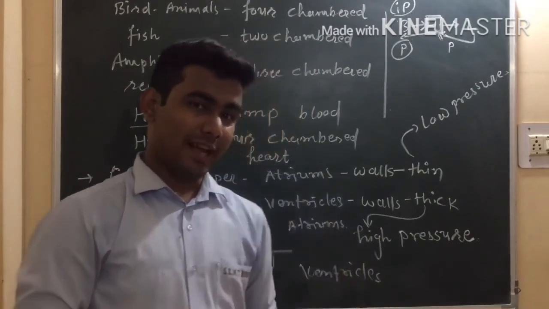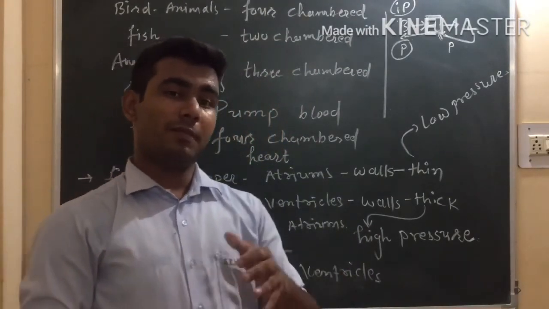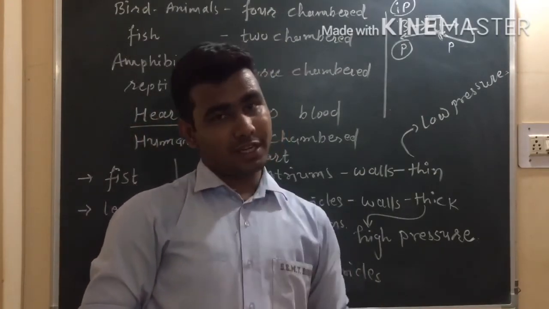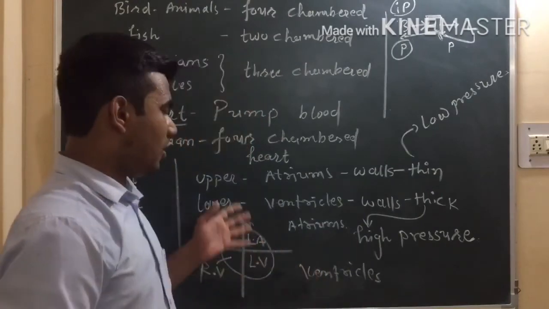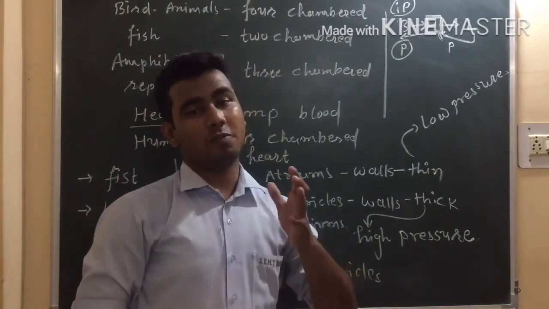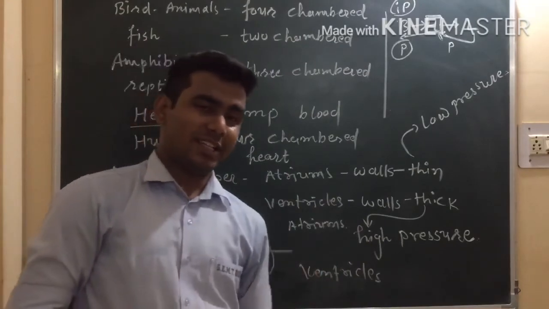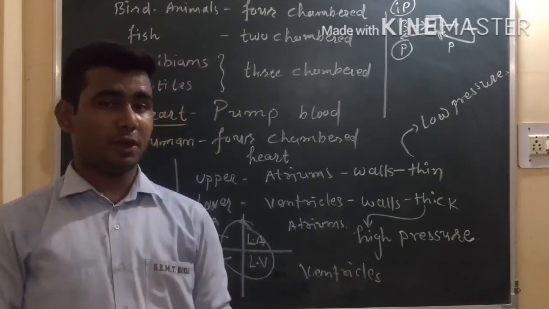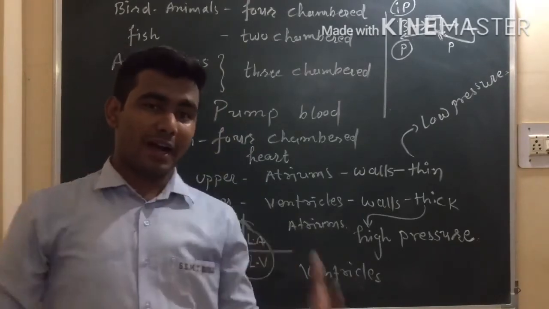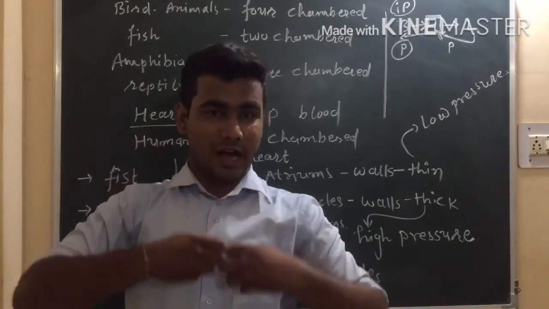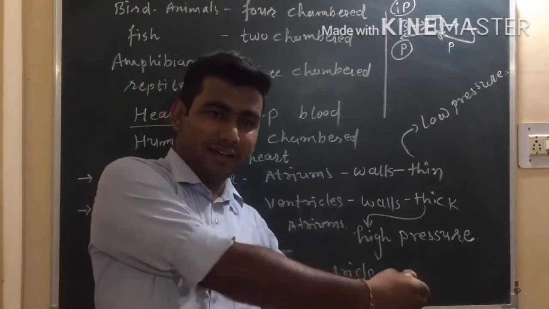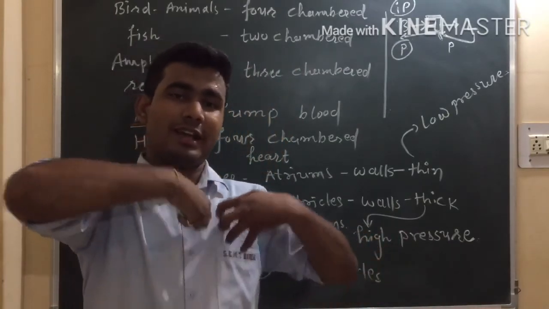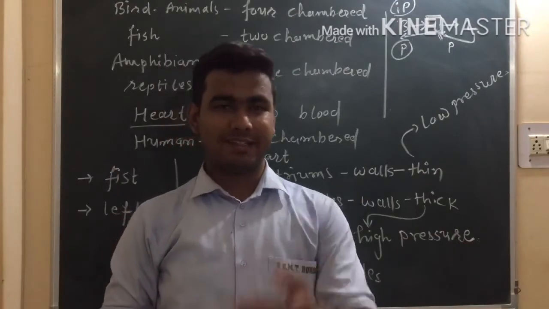Now let us understand by the video how blood circulation is done. From where does blood come into the heart, what is the work of atria, what is the work of ventricles? At the left side is there oxygenated or deoxygenated blood, and at the right side is there pure or impure blood? How does blood come from different parts of the body to the heart, how is it sent from the heart to the lungs, and after purifying in the lungs how is it sent again to the heart, and from the heart to different parts of the body? Let's understand it.